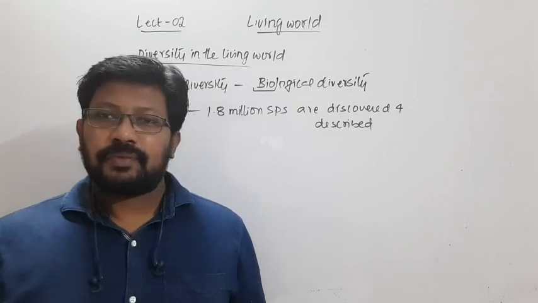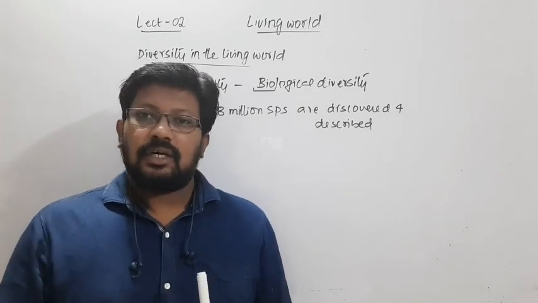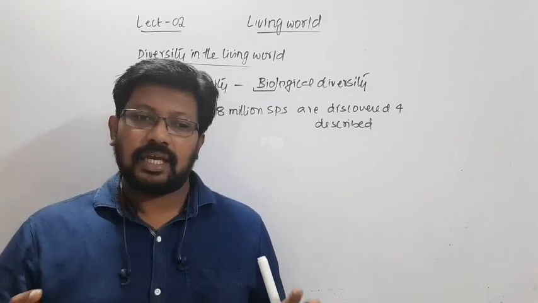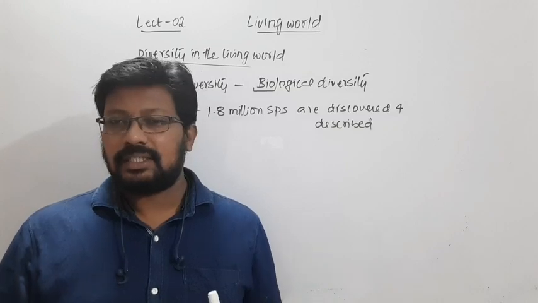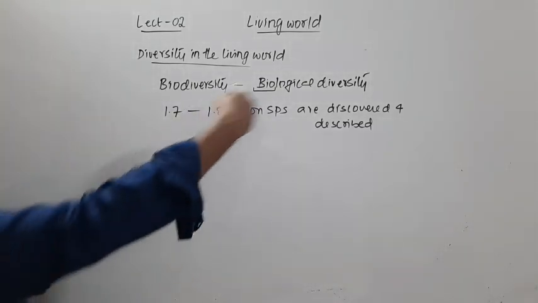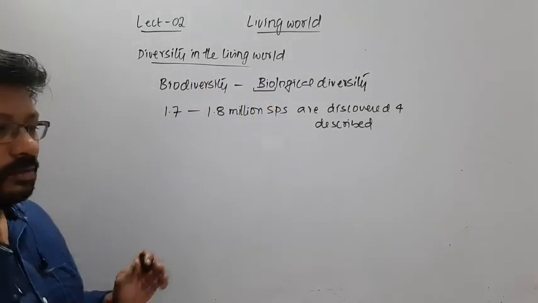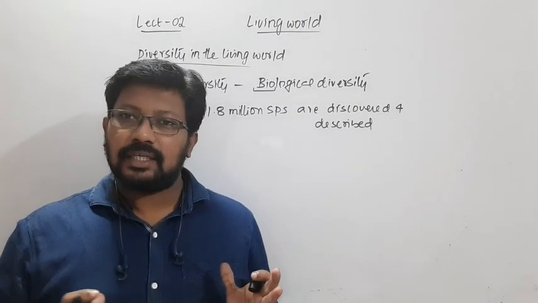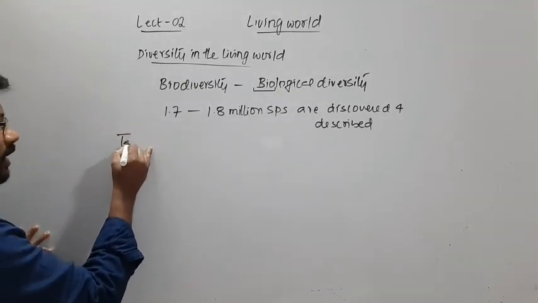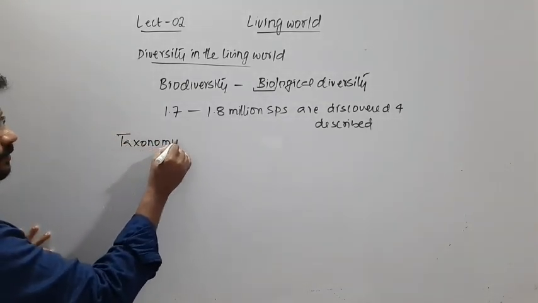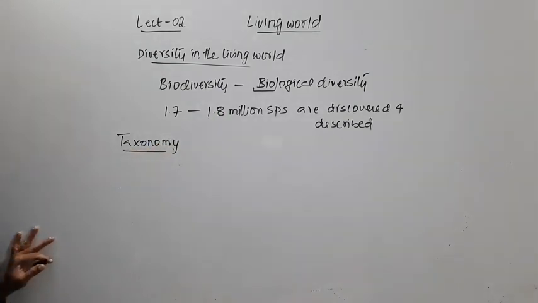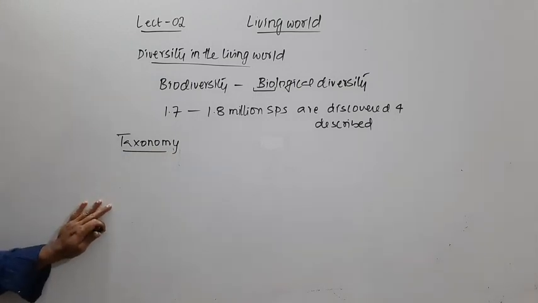We know already that the organisms which evolved first on planet Earth started diversifying. So every species on this planet Earth is connected to one another. So to identify, classify, and then give names to these organisms comes under a branch of biology called taxonomy.